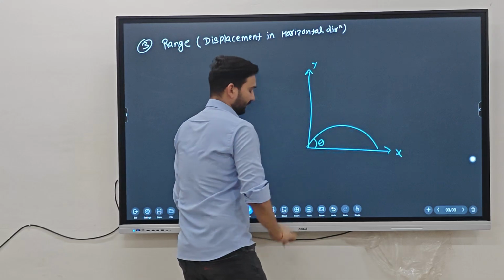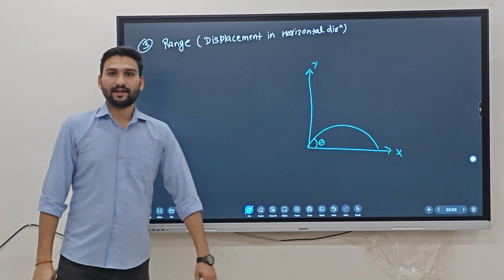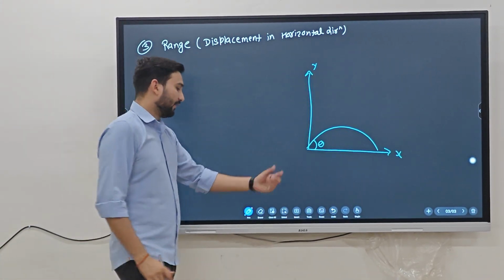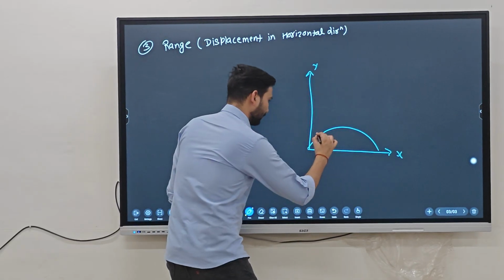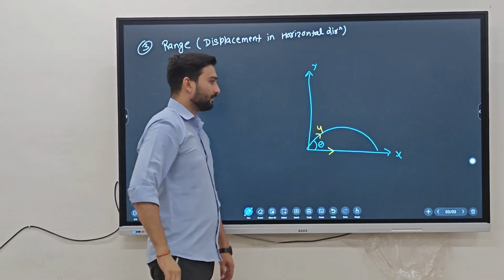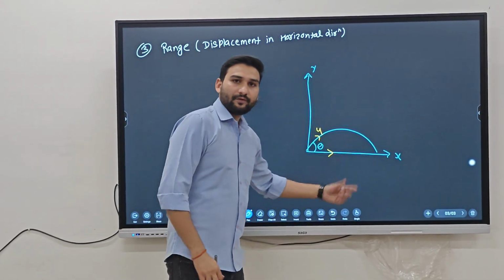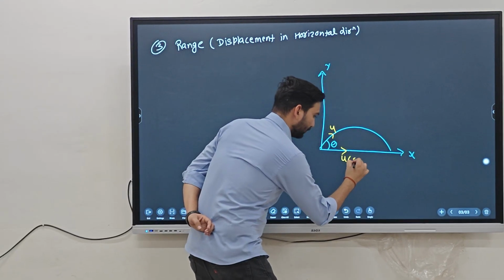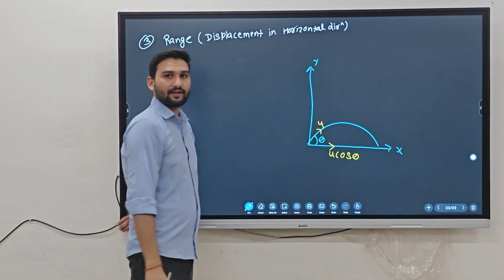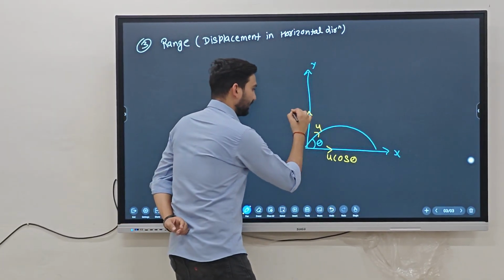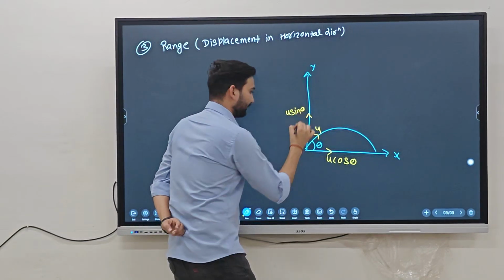Consider a particle making an angle theta from the horizontal with initial velocity u. So what is the horizontal component of velocity? That is u cos theta. And what is the vertical component of velocity? That is u sin theta.